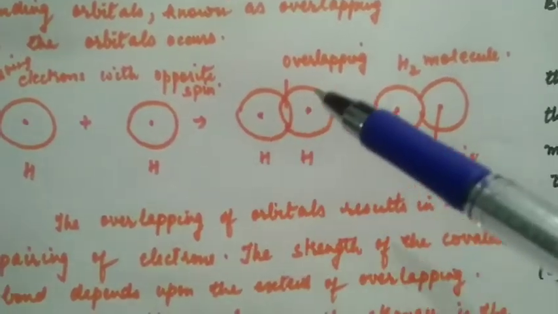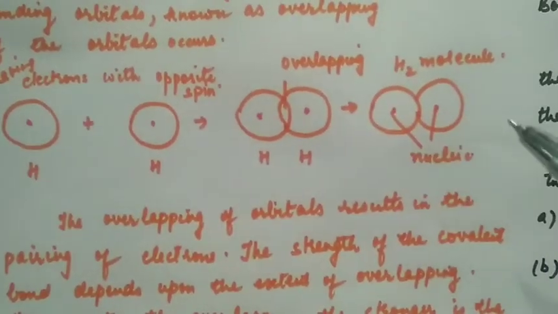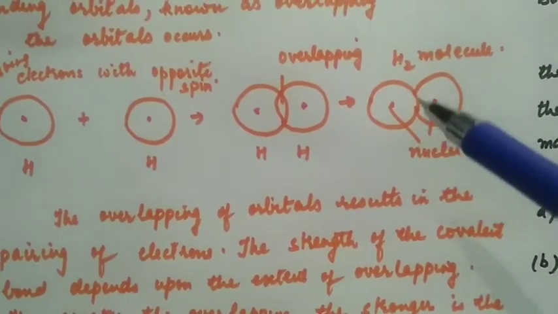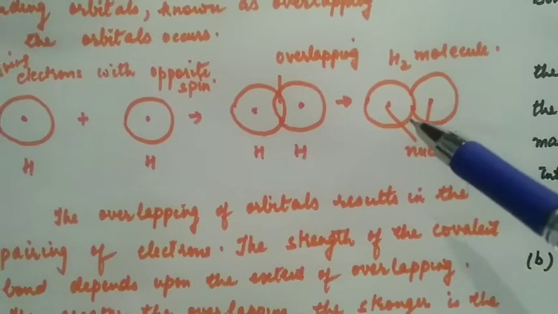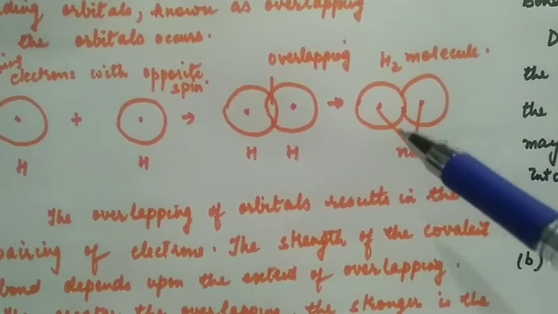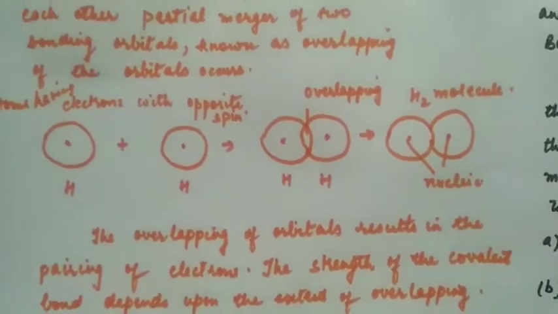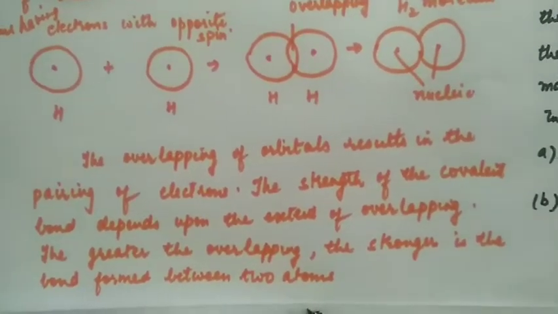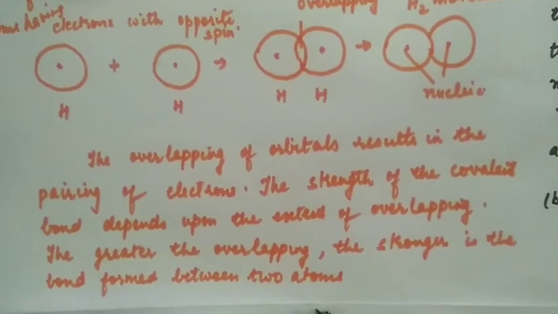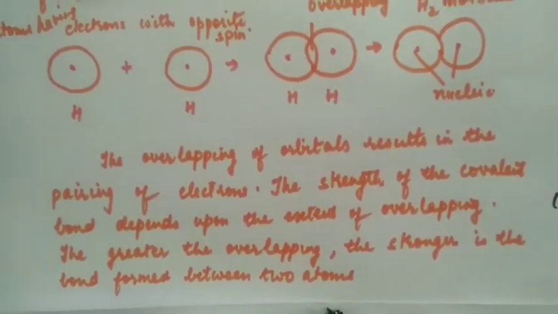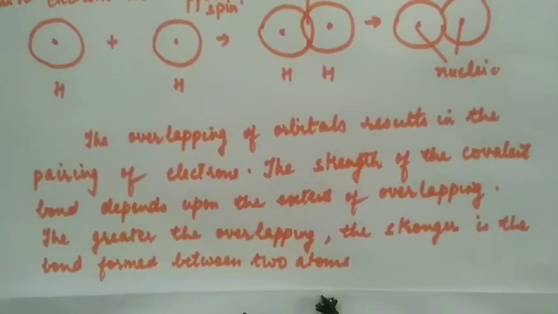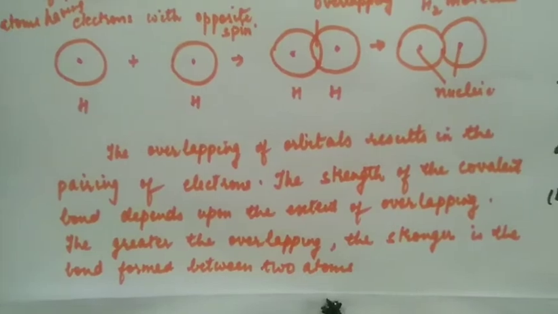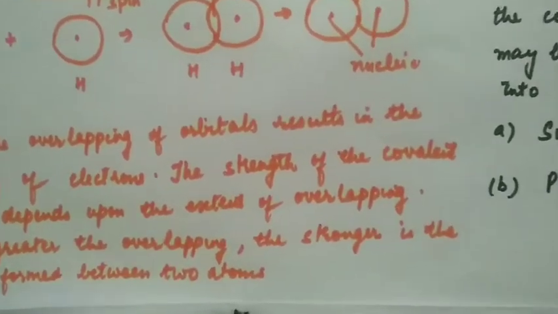As a result of merger or overlapping, a molecule is formed in which both electrons of the two atoms are present in between the nuclei and they have opposite spin. The overlapping of orbitals results in pairing of electrons. The strength of covalent bond depends upon the extent of overlapping. Greater the overlapping, the stronger is the bond formed between the two atoms.